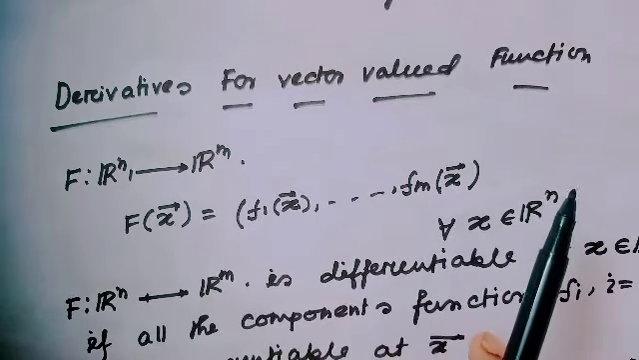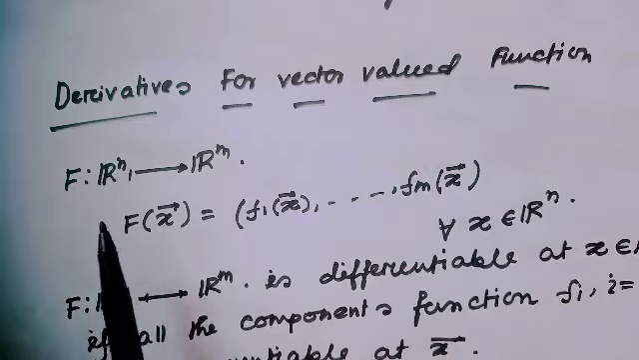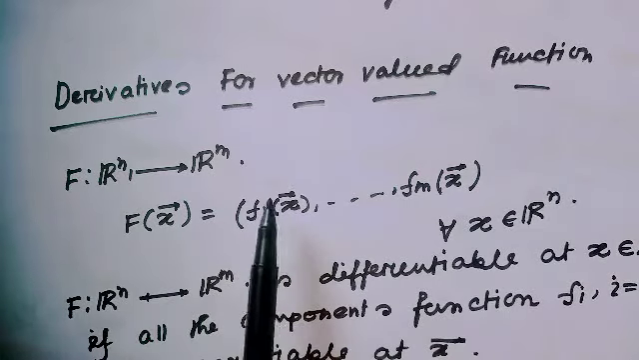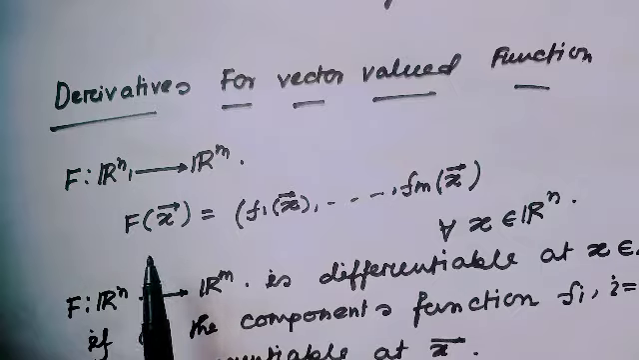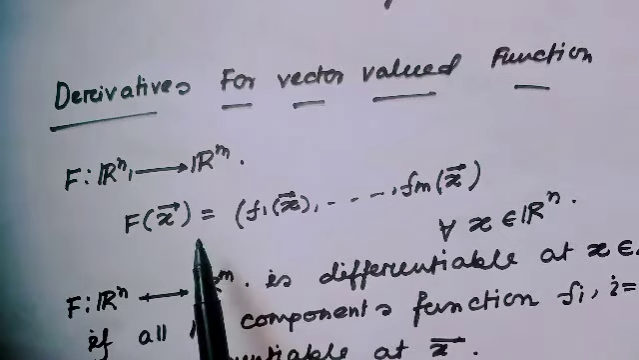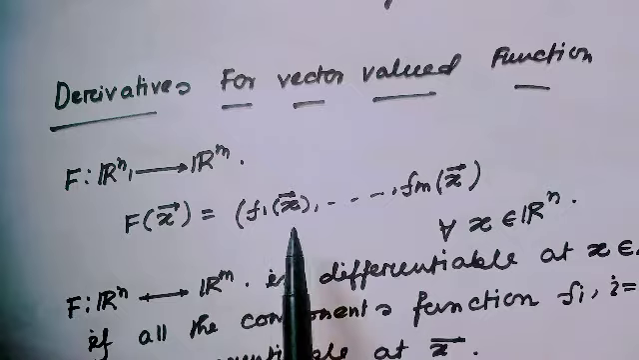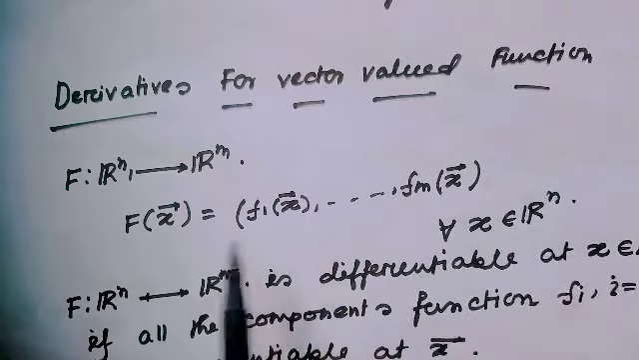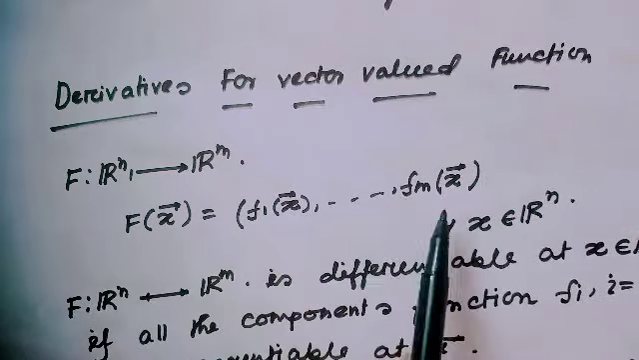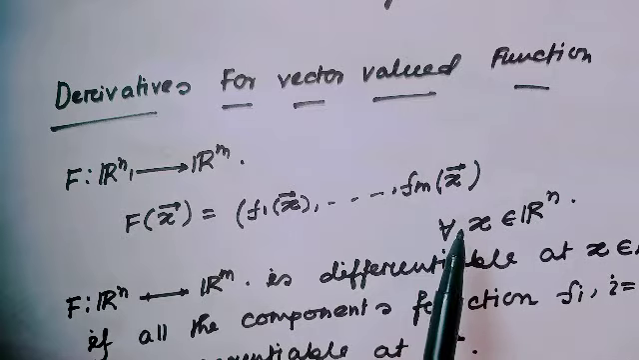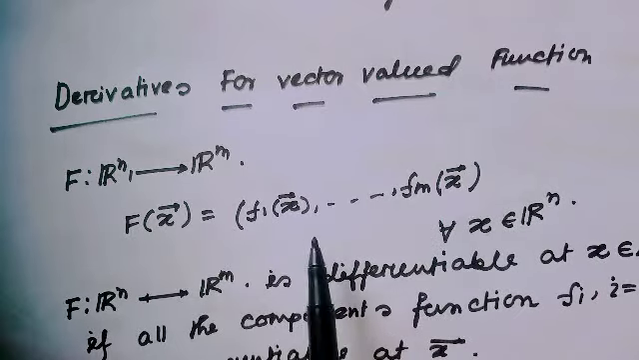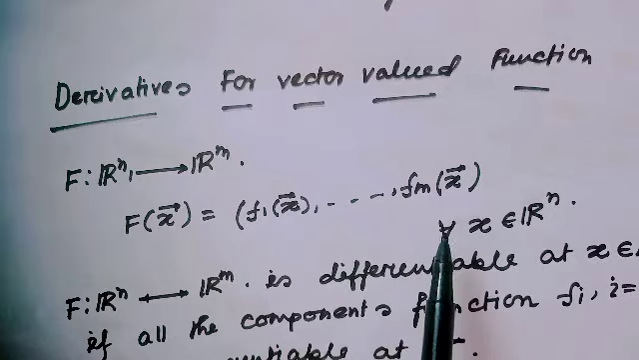Derivative for vector valued function. Consider a function capital F defined from Rn to Rm, which is denoted as this, where for all x a member of Rn, and here the components are f1, f2, up to fm, and it is the vector valued function from Rn to Rm.